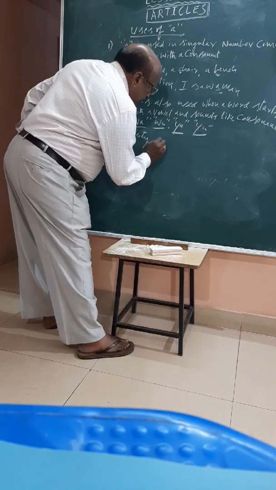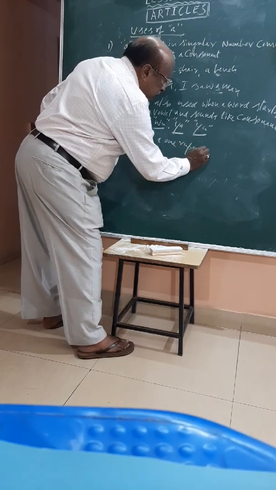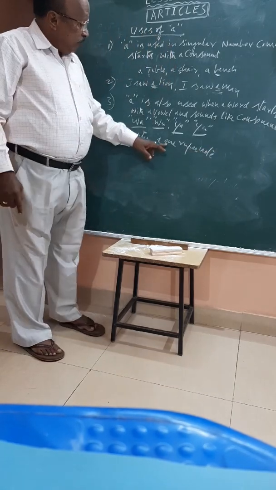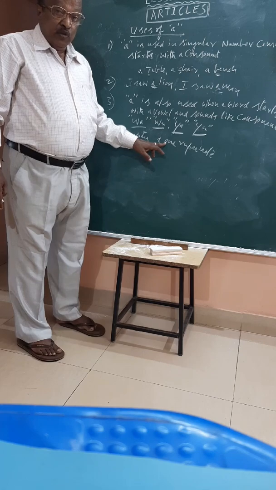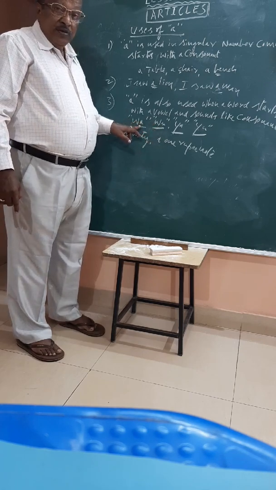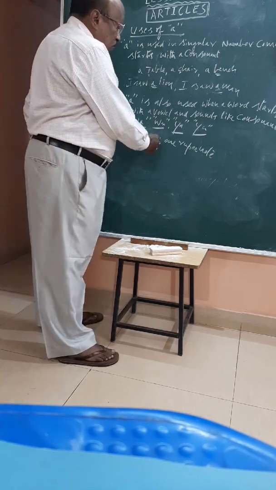Then a 1 rupee note. Here, a 1 rupee note. Here also "one" begins with a vowel, even though it sounds like "wa", so you can use "a". A 1 rupee note.